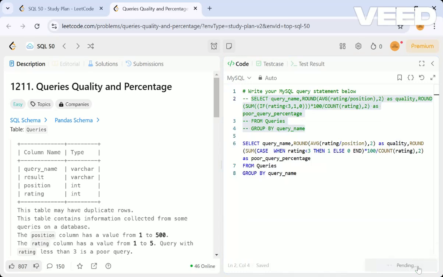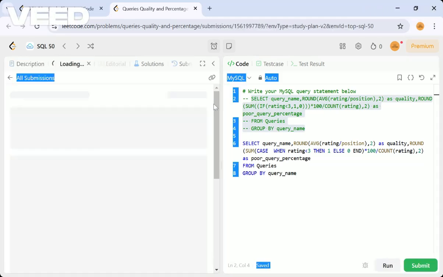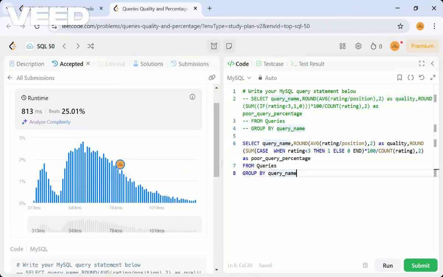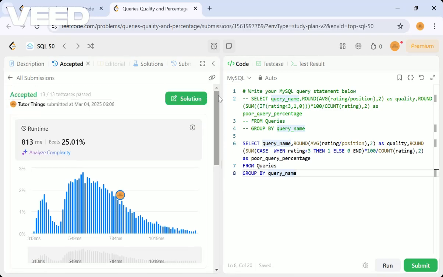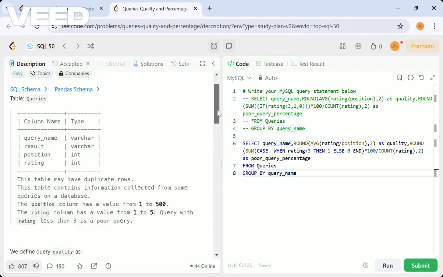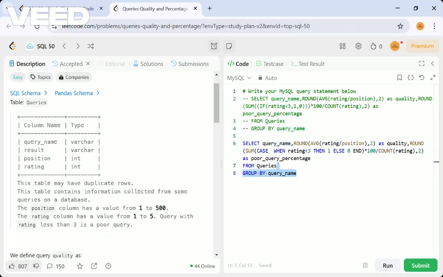So like this, you can solve calculating percentages and averages by using the AVG function and some more conditional cases like that. We have to use group by if you want to get a particular thing. If there is any repetition like that, you have to use group by. I hope this query is clear.